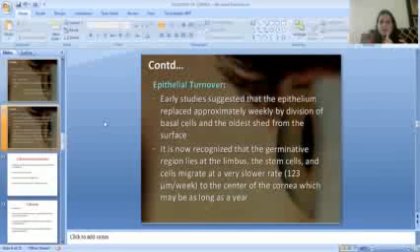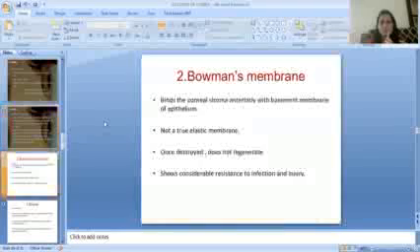Then epithelial turnover. Early studies suggested that the epithelium was replaced approximately weekly by division of basal cells and the shedding of older cells from the surface. It is now recognized that the germinative region lies at the limbus. The stem cells and the cells migrate at a very slow rate to the center of the cornea, which may take as long as a year.